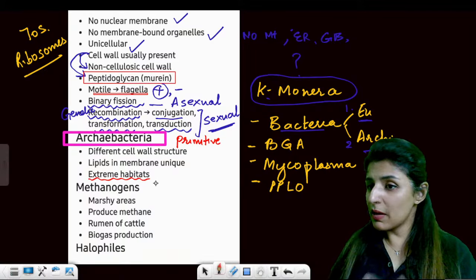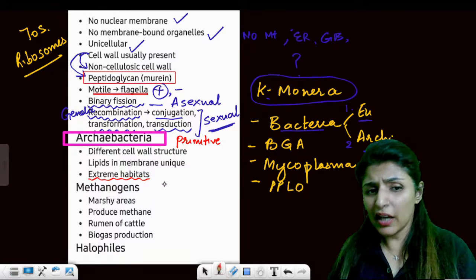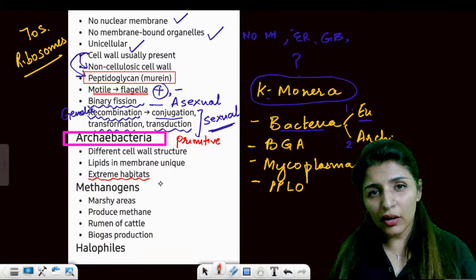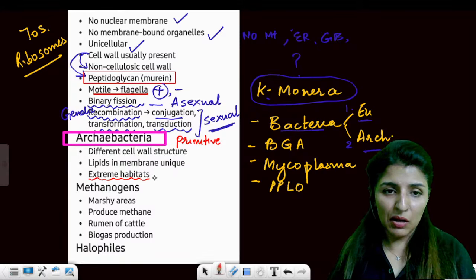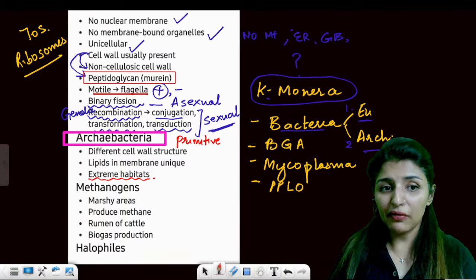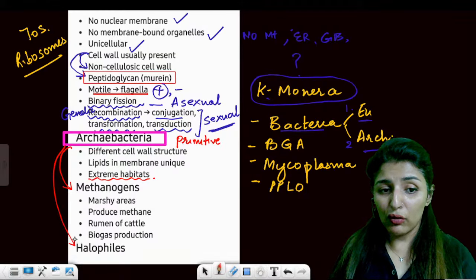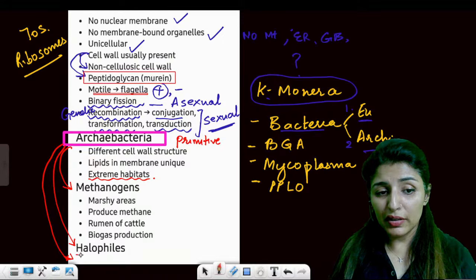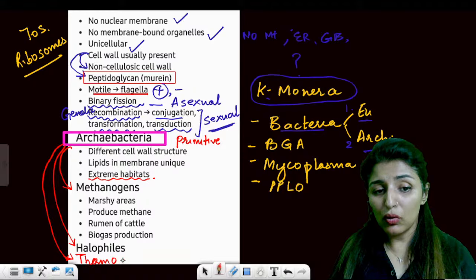Now, what are the extreme habitats? Extreme habitats could be very high temperature or very salty conditions or purely anaerobic conditions. So these can be extreme habitats, right? According to the extreme habitats, we have three different types of archaebacteria. One is methanogens, second is halophiles, and the third one is thermoacidophiles.